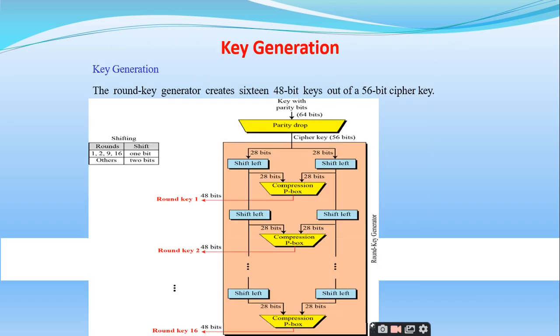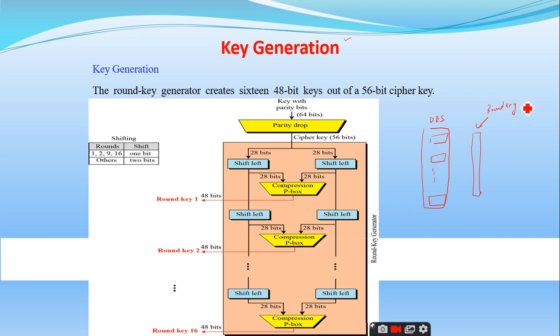So we will close the discussion with the discussion on the key generation. So till now we have seen only the original structure, right? So this is the DES, and we have initial permutation, and we have 16 rounds like this, and then we have final permutation, and apart from these, we have another component which is called the round key generator, right?